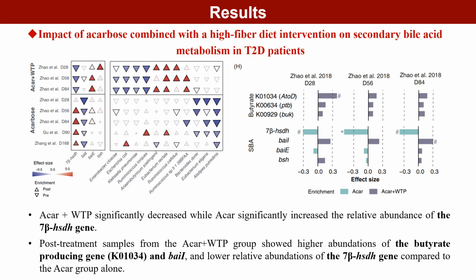We found that acarbose combined with a high-fiber diet led to not only a significant increase in butyrate producers but also a significant reduction in the relative abundance of the 7-beta-HSDH gene, exhibiting distinct patterns to the acarbose alone groups.